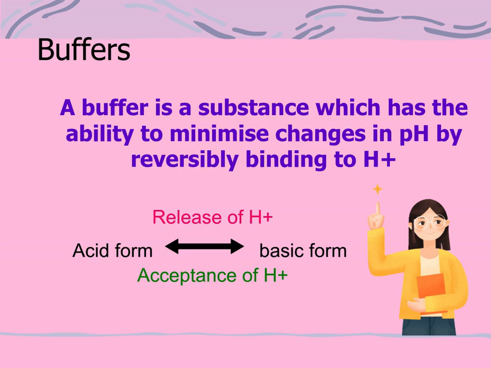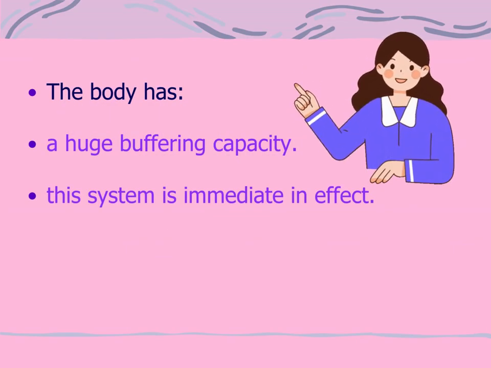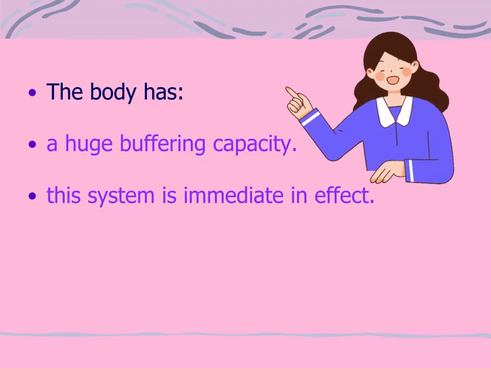A buffer is a substance which has the ability to minimize changes in pH by reversibly binding to H+. A buffer will exist in 2 forms. The body has a huge buffering capacity. This system is immediate in effect.